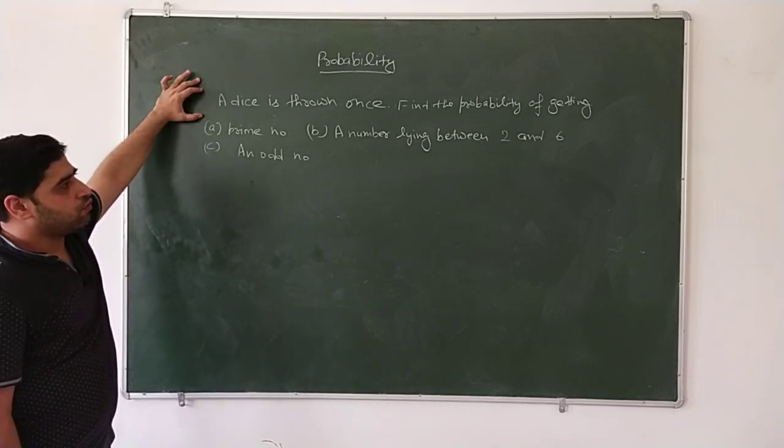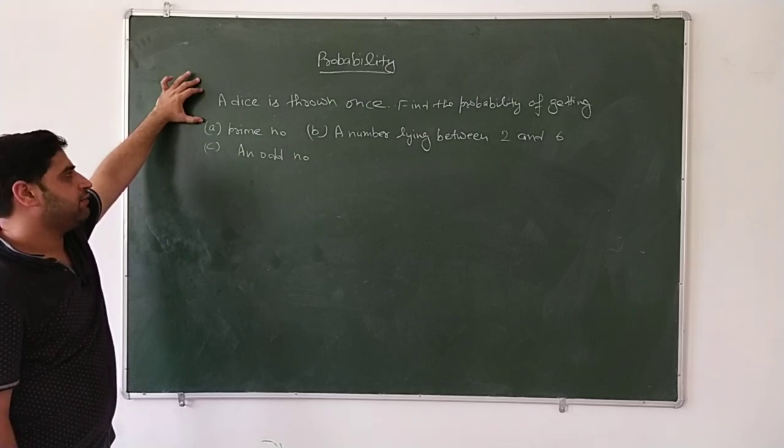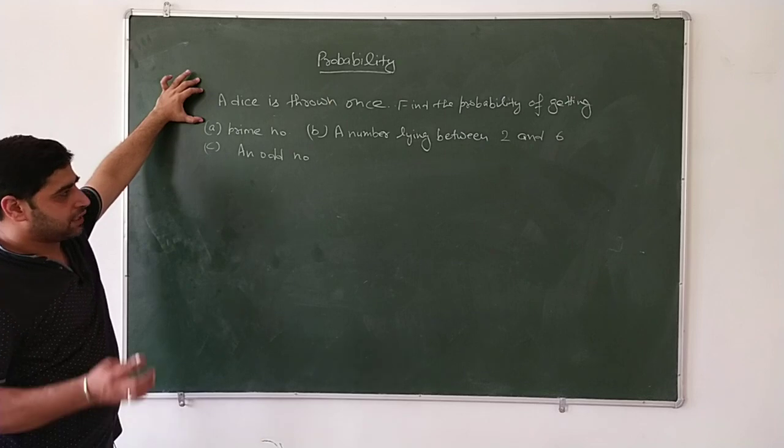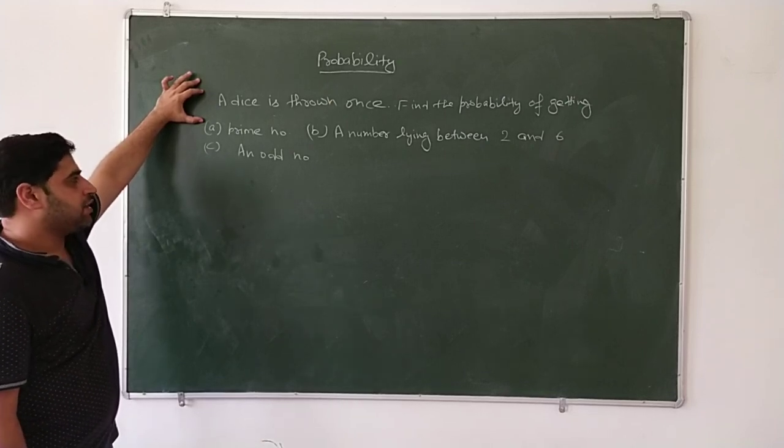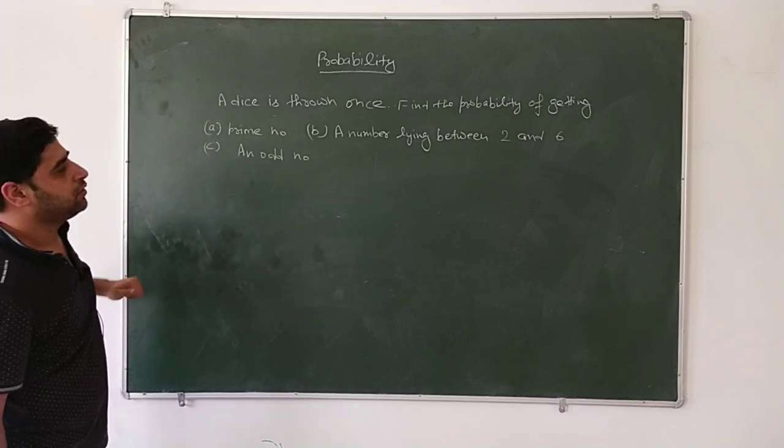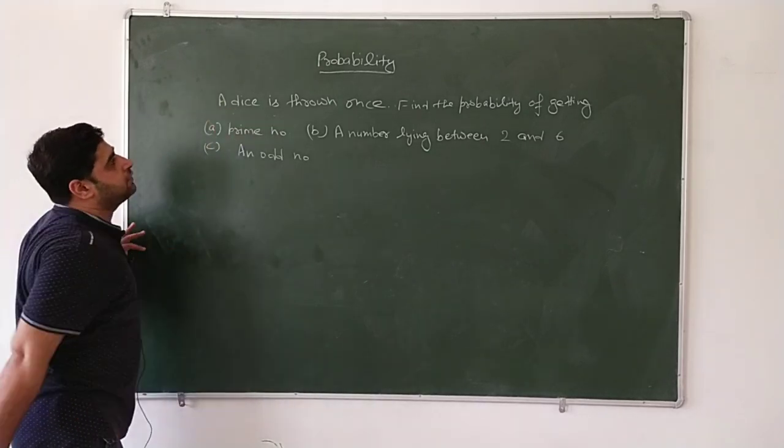A dice is thrown once. Find the probability of getting: first part, a prime number; second part, a number lying between 2 and 6; third part, an odd number. So we have taken the question.